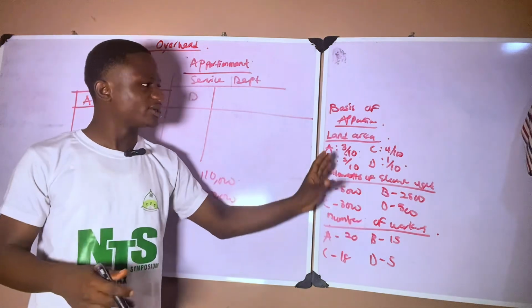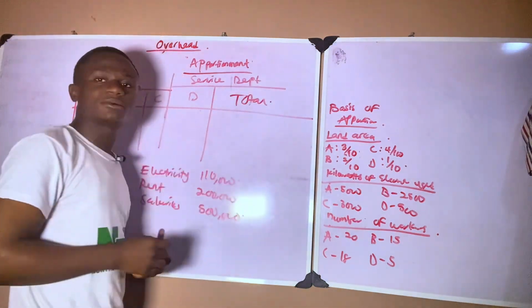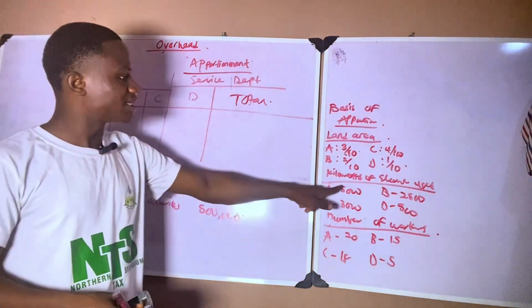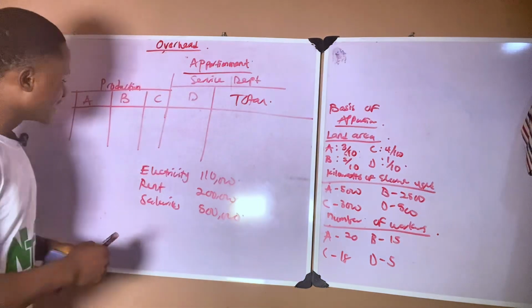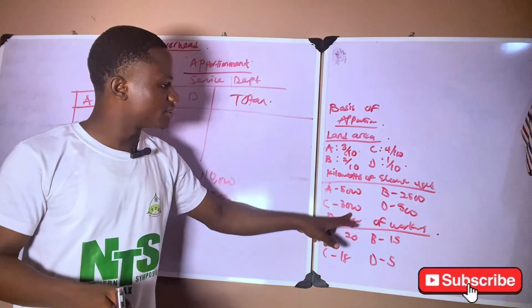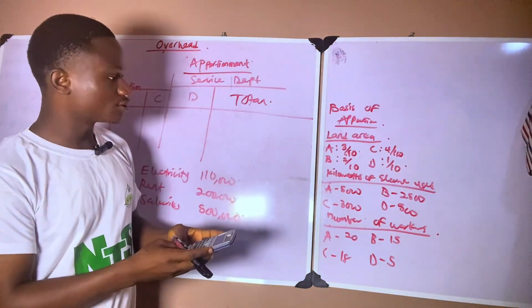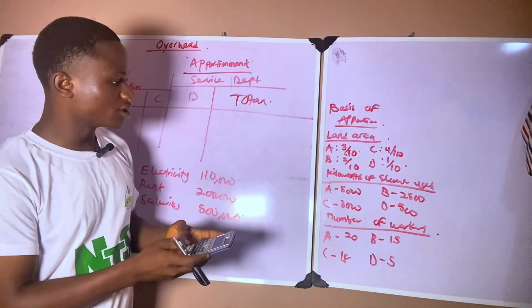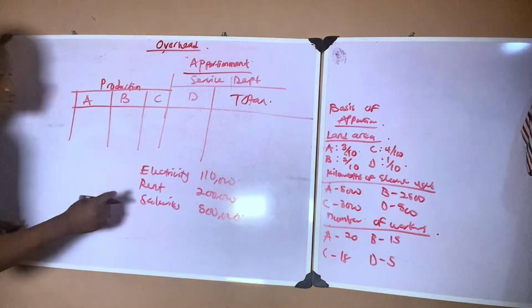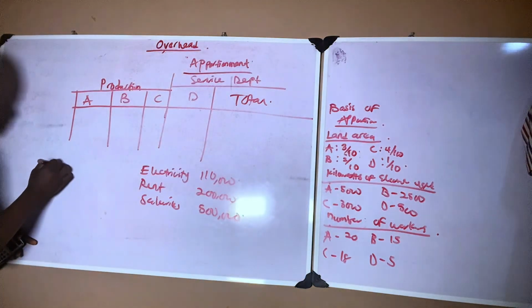So to apportion this now, let's quickly apportion this to all departments. Then here we have the total. Now we go to apportion electricity, which is 110,000 naira. You accept with me that the best thing here is kilowatts. We have departments A, B, C, D. What is the total number of kilowatts being used? 5,000 plus 3,000 plus 2,500 plus 500. So total number of kilowatts used is 11,000 kilowatts.